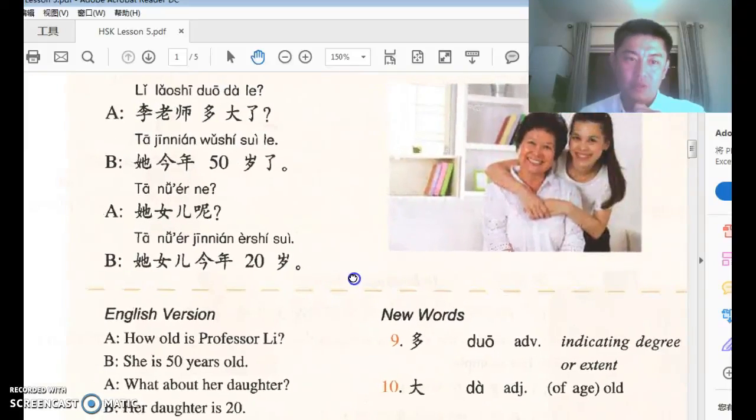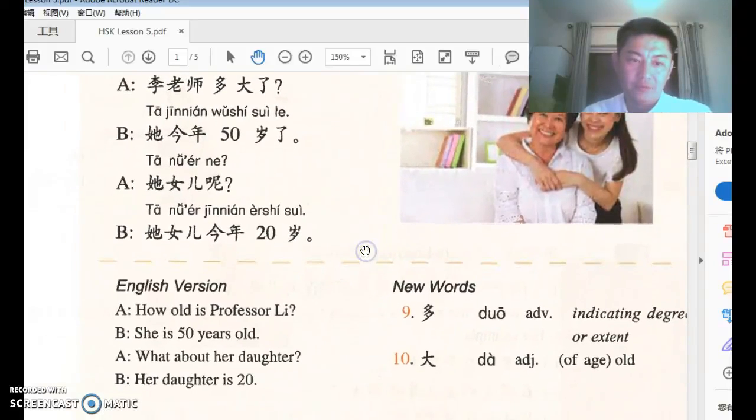Okay, so the grammar points to review, we have 岁, years of age or years old, a concept that you don't really have in English. What I'm trying to say is you don't really have one word to mean that. But in Chinese we just have 岁 to mean that. 今年 this year is used before the verb part of the sentence, sort of. She is 20 years old, but 今年 is used before 20 years old.